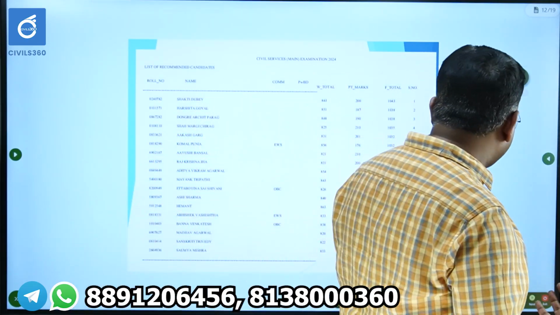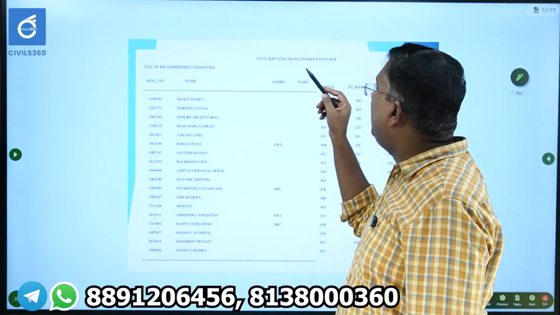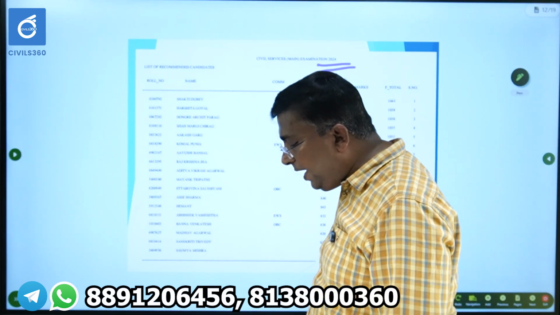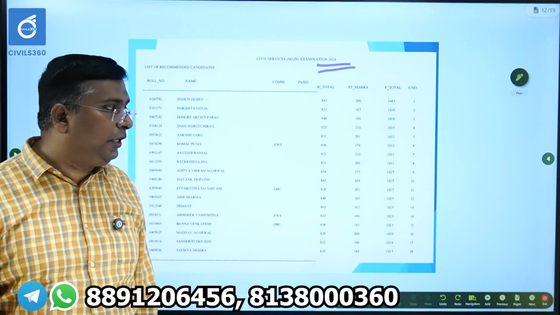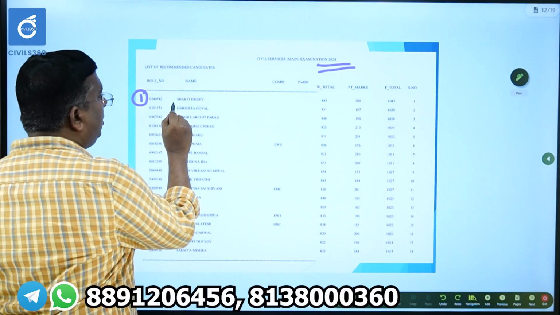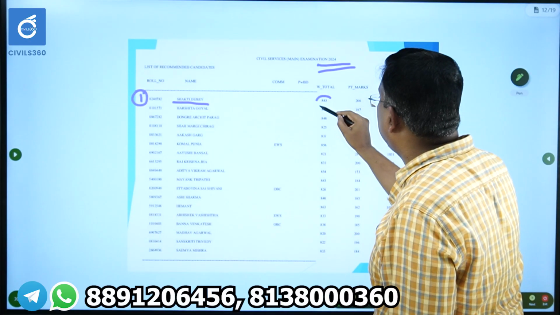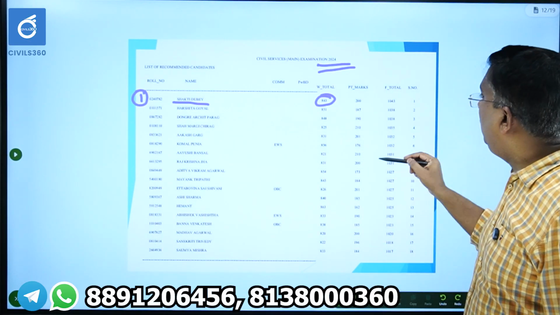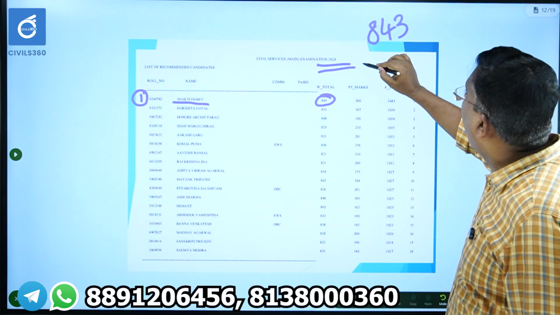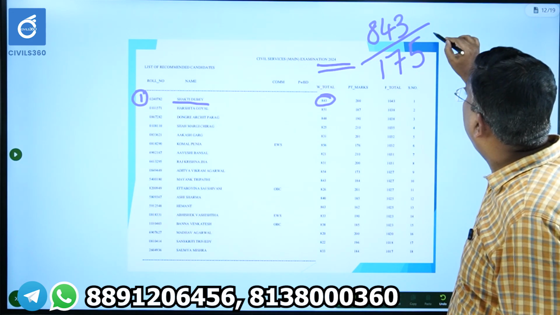Now, this is the rank list. This is the final marks of the 2024 mains rank list. Why I am showing this, I will tell you. The All India rank 1, Shakti Dubey, got 843 marks in mains, out of 1750.